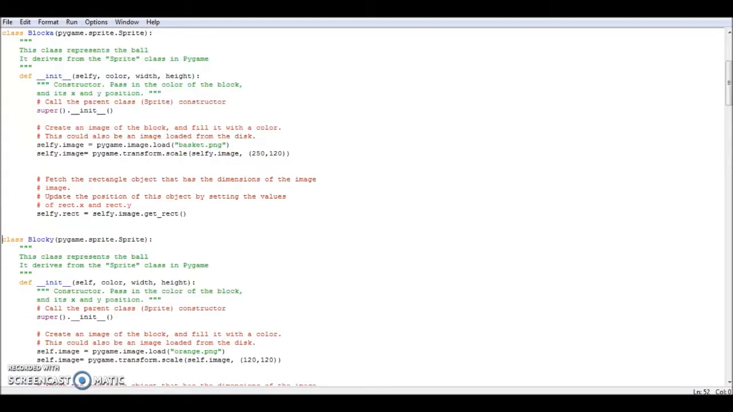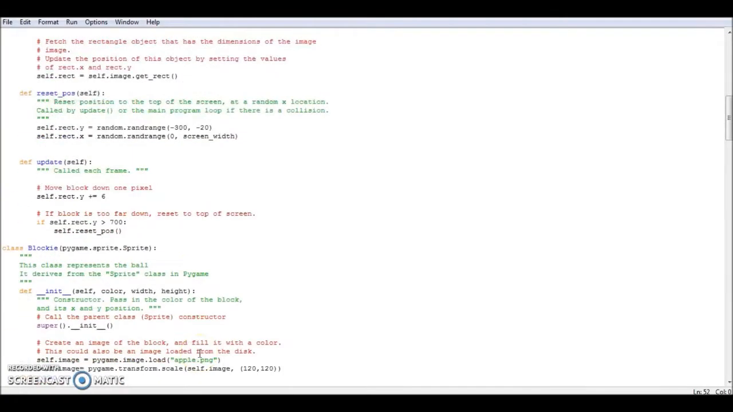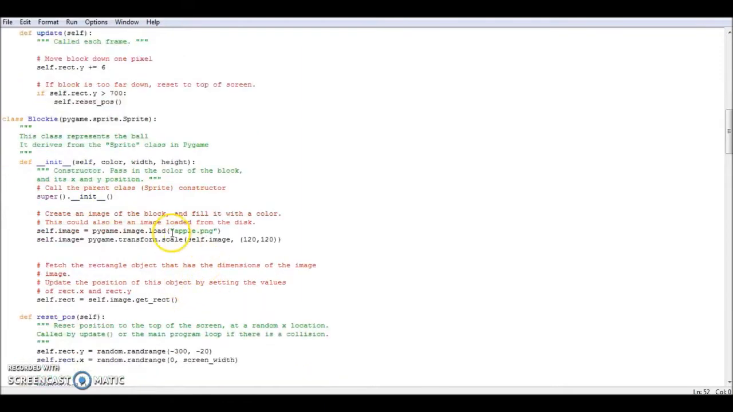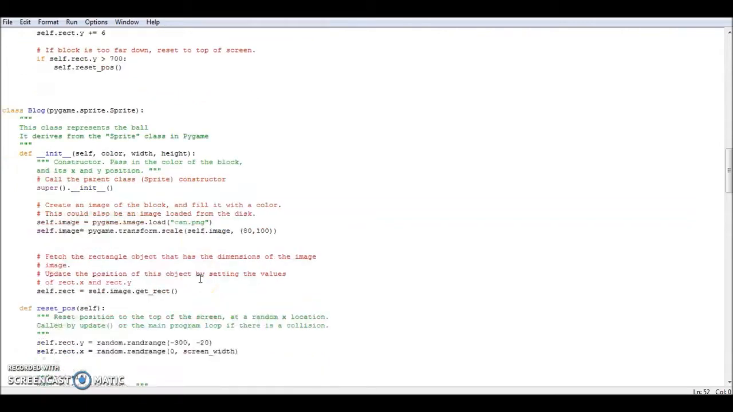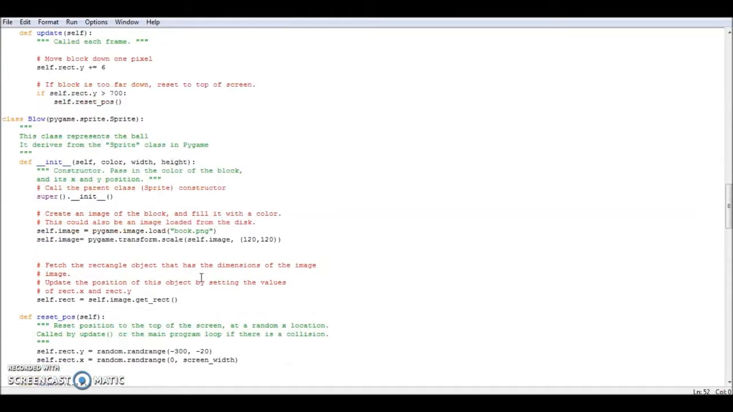Next, I have classified every item or image into a class in this game to facilitate the identification of errors. Each class has been given a different variable for script reading, such as block A referring to the basket, block Y referring to the orange image, block E referring to the apple image, block referring to the can image, and blue referring to the book image.